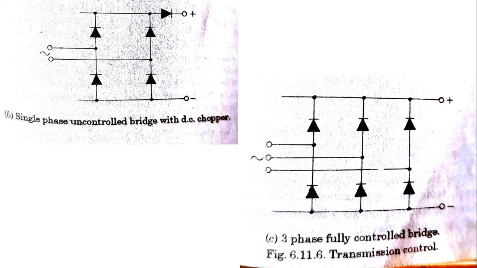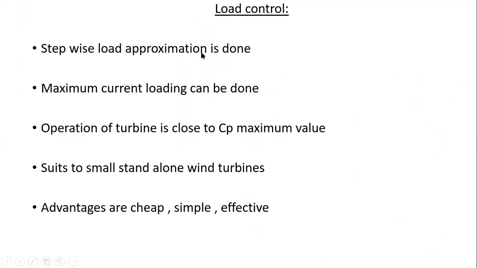So these are the types of control bridges used for transmission controls. Next one is load control. This is a scheme employed with switched load resistors, enabled with stepwise load approximation.